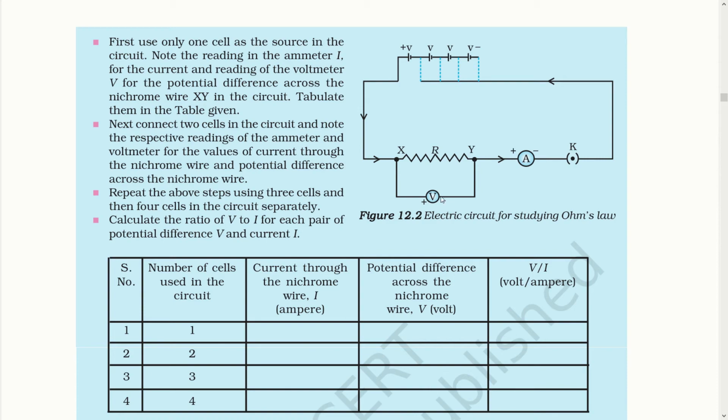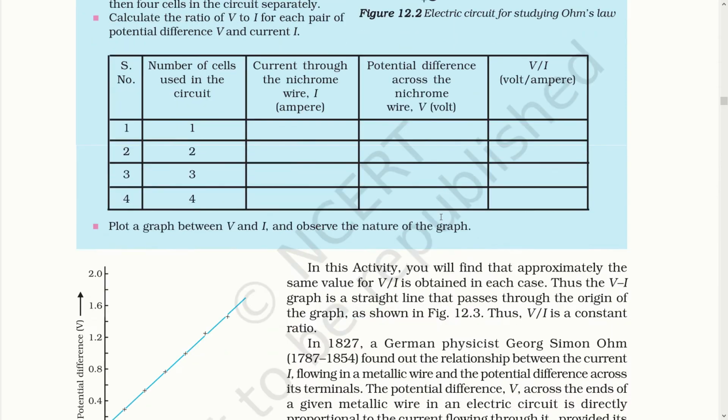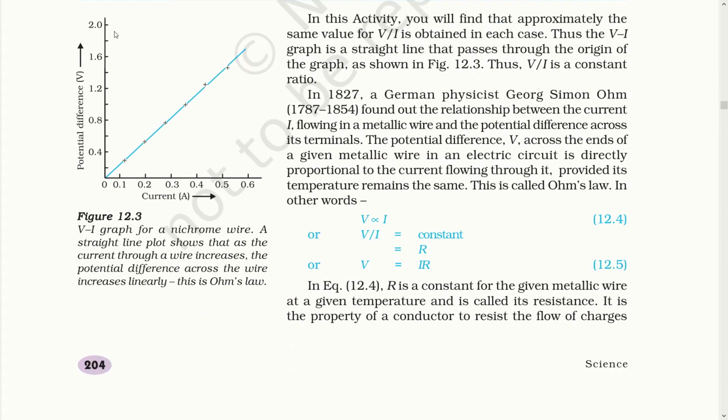He established a relation between these two, and what he got was something like this. This was the graph that he drew after taking all the measurements. As he increased the voltage, the current was also increasing in the same manner, which brought us to the conclusion that voltage and current form a linear line.